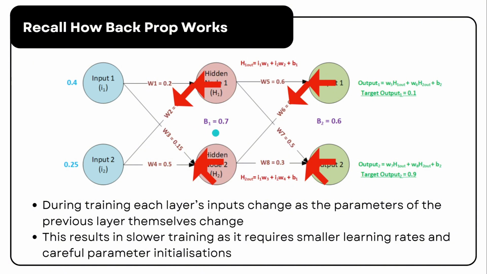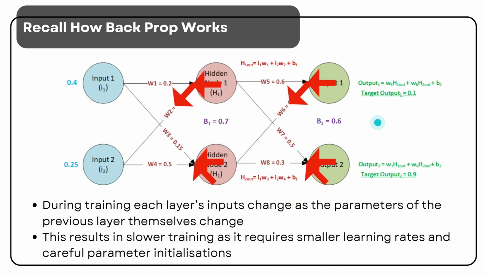So this leads to slower training as it requires small learning rates and careful parameter initializations. We will go through this process again, but for now, this is just a helpful graphical illustration of backpropagation in action.